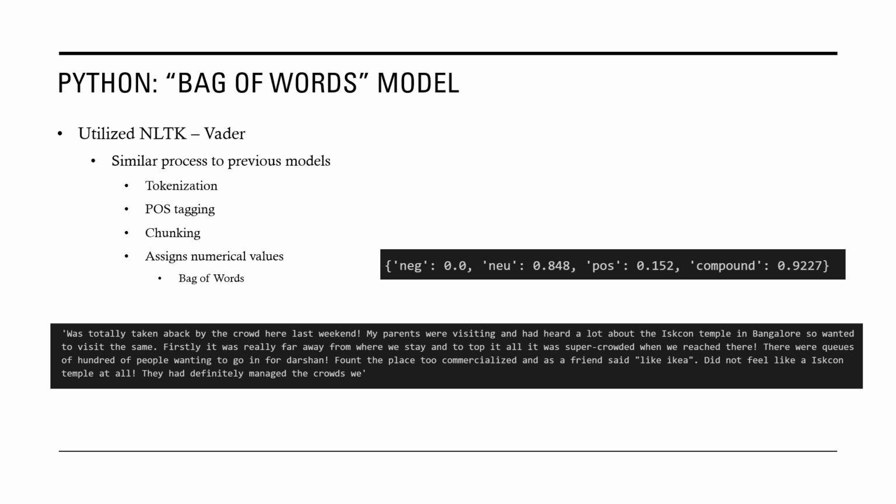You see this compound number is just kind of a gross estimate it did of taking them all into account. And so I won't read this review, but it is actually a negative review, and the bag of words approach classified it as neutral to positive. And so you do see bag of words is not super powerful. It really just has a numerical value for each word it uses and just kind of sums them up.